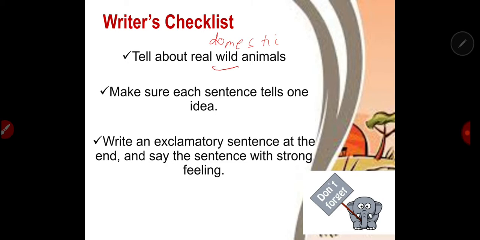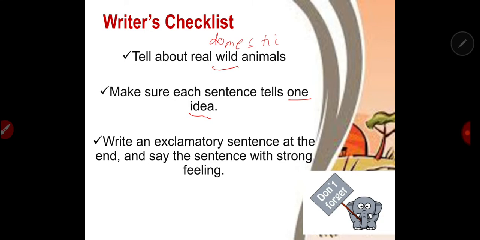And make sure each sentence tells one idea. Don't go beyond your mind or your imagination. Just have to focus on one idea. Okay? So don't think outside the box too much. Just focus in your composition on the title of what you're going to write.